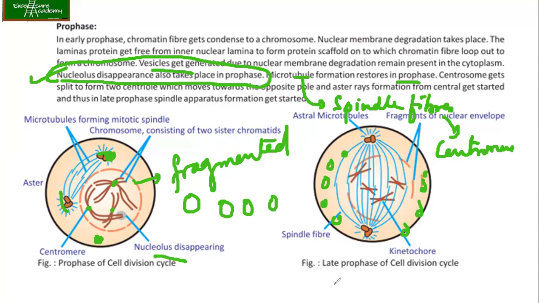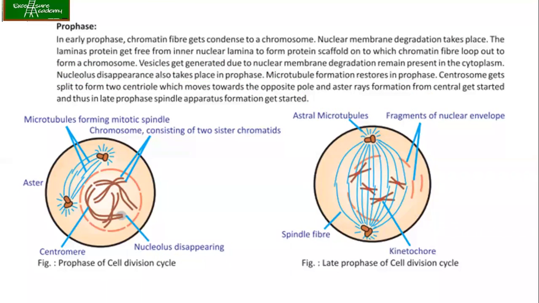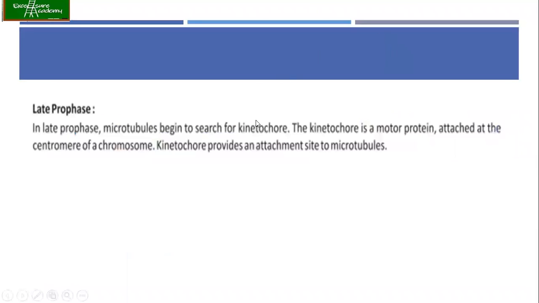Now, during the late prophase of the cell cycle, you can see the appearance of the spindle fiber, and these spindle fibers will go and bind to the kinetochore of the chromosomes so that they can hold the chromosomes. So in the late prophase, microtubules begin to search for kinetochore. Kinetochore is a motor protein attached with the centromere of the chromosome. And these kinetochores provide an attachment site to microtubules as already discussed.